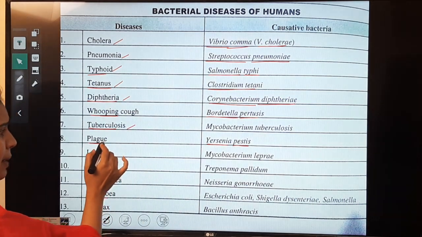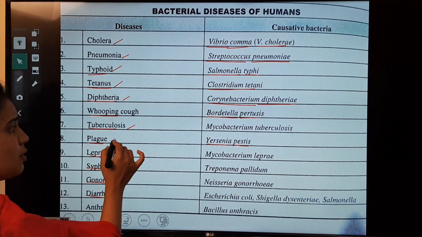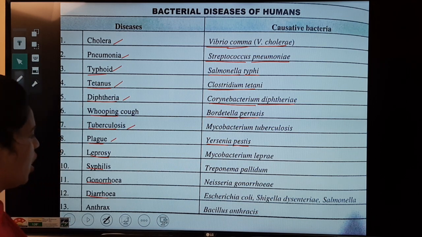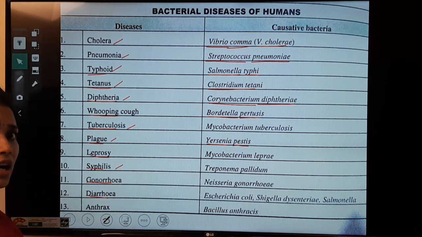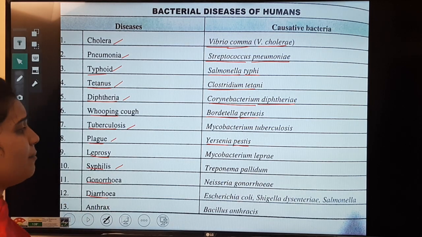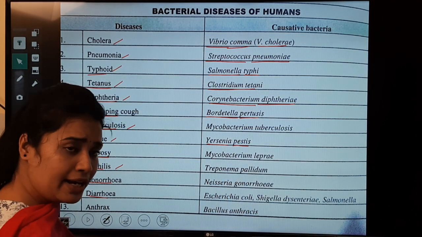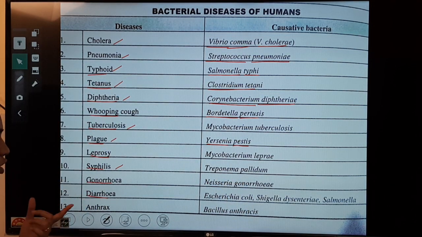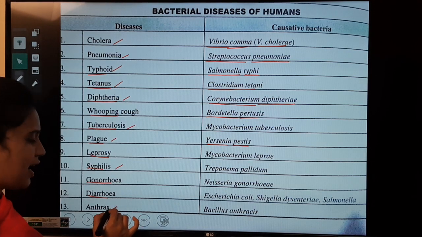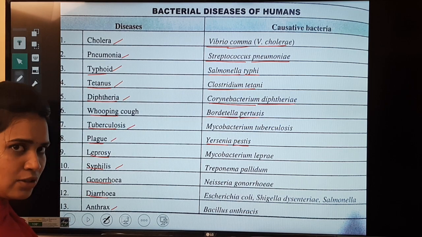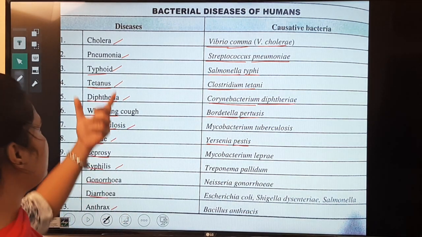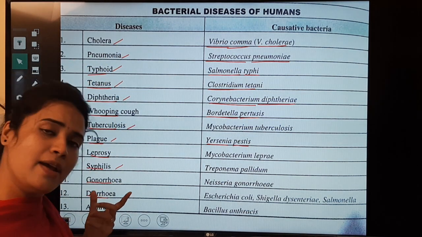Plague, so many times they have asked about plague, that is Yersinia pestis. Next comes syphilis, which is a sexually transmitted disease, caused by Treponema pallidum. Anthrax is also asked often, that is Bacillus anthracis. Please try to remember these are those diseases which are caused by bacterium.